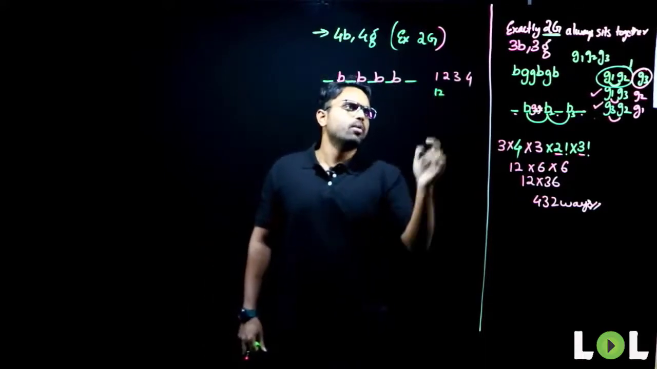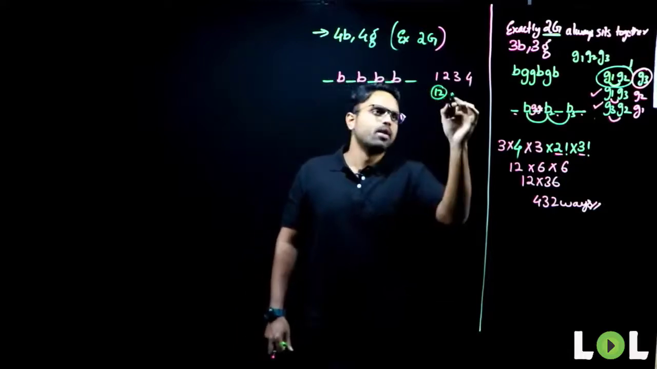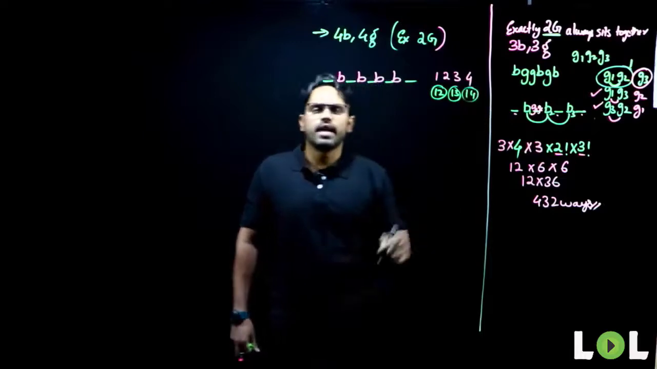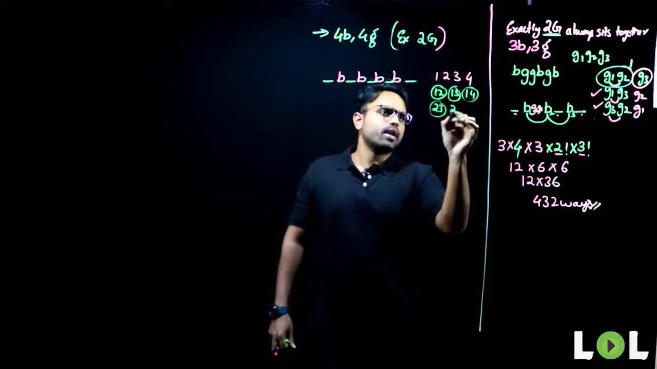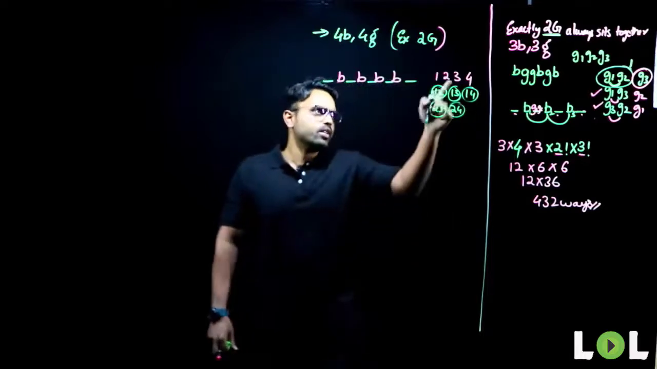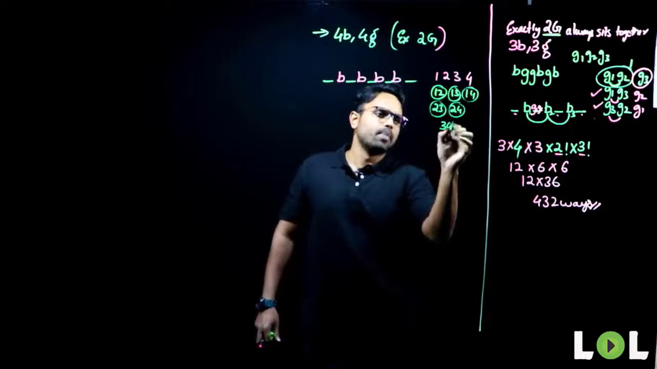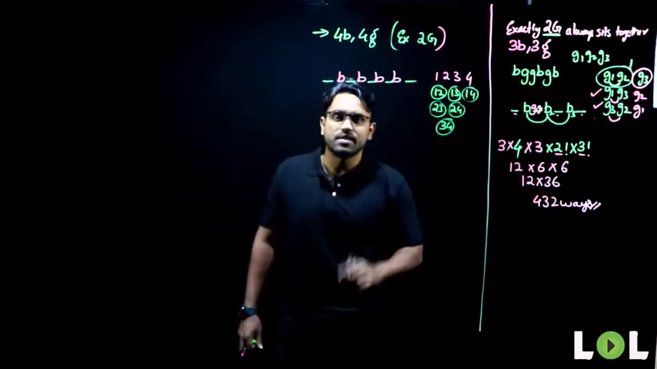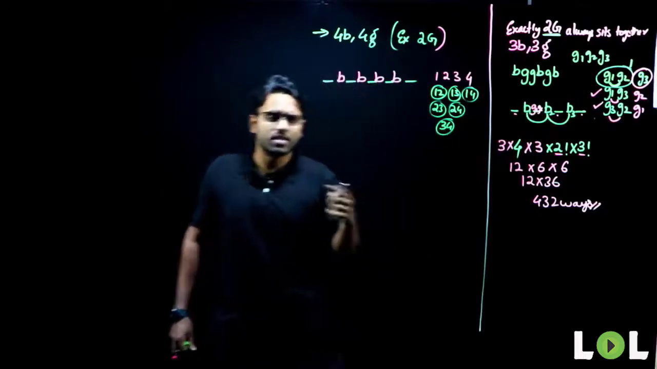They can be 1 and 2. 1 and 2 can sit together, or next, 1 and 3 can sit together, or 1 and 4 can sit together. Next, 2 and 1 is already done. 2 and 3 can sit together. 2 and 4 can sit together. Next, 3 and 2 is already done. 3 and 4 can sit together. So how many cases will I have here? 1, 2, 3, 4, 5, 6. 6 cases I'll have here. Earlier I had 3 cases, but here I have 6 cases. Now tell me your approach.